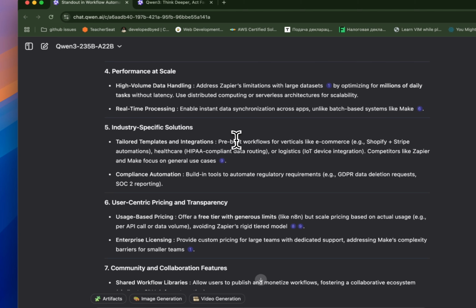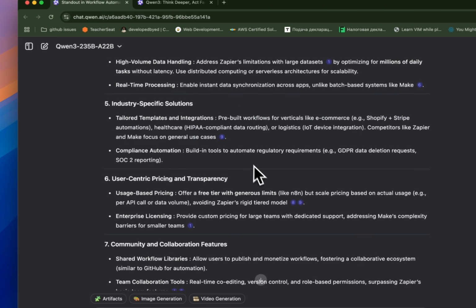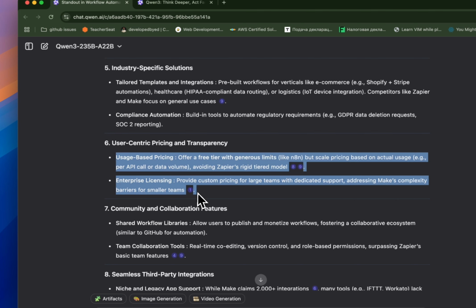So tailored templates, integration. Sure. Again, all of these tools are already doing that. Pricing. Nope.